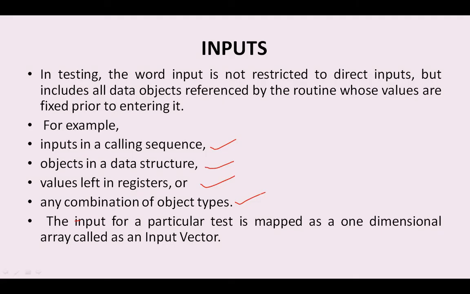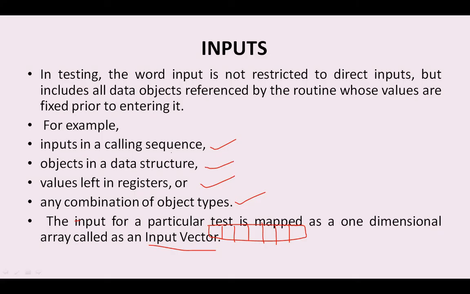Whenever we are performing any test, the input for the particular test is mapped as a single dimension vector like this. Suppose this is one kind of vector, a single dimension vector. It is single directional, so it can have various kinds of input values. So this array is called the single dimensional input vector. Whenever a particular test has multiple input values, we can represent them in the form of an array, and this array is called the input vector.